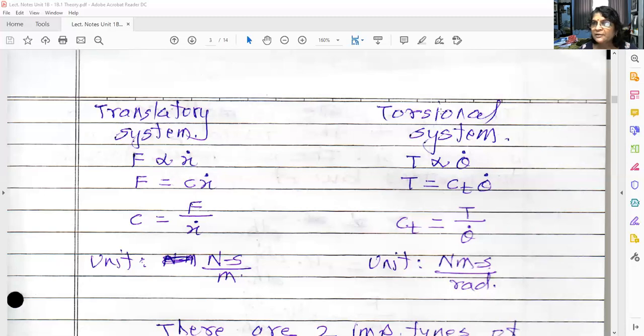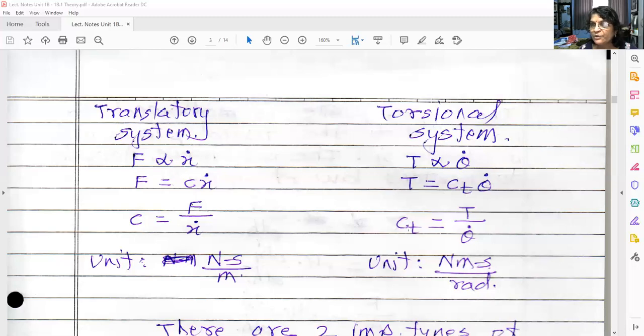Now apply the analogy for torsional system. F is replaced by torque, X dot is replaced by theta dot. So in torsional system, torque is proportional to theta dot, that is angular velocity. Actually, we call it omega in theory of motion, but here we call it theta dot. Then T is equal to Ct into theta dot, where t is the suffix for torsional.